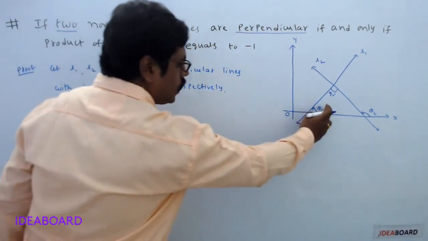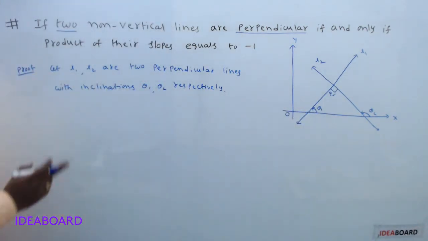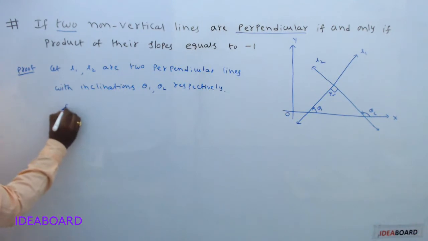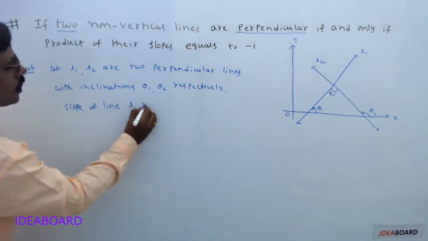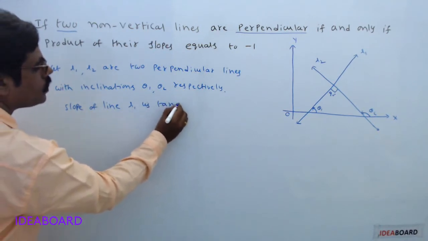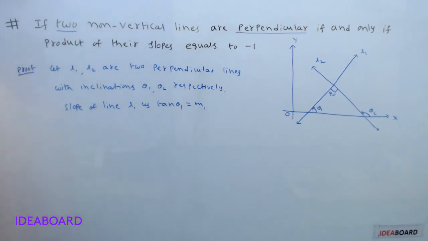So theta 1 is the inclination of the line L1, which means the slope of line L1 is tan theta 1. Denote the slope with the letter M1.